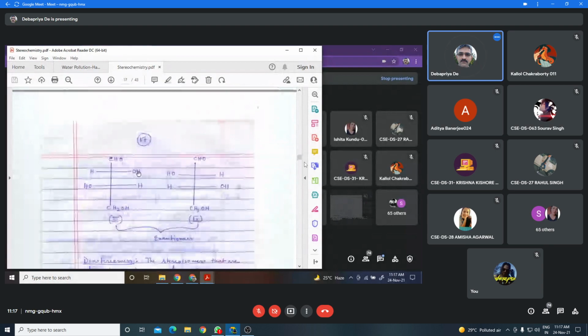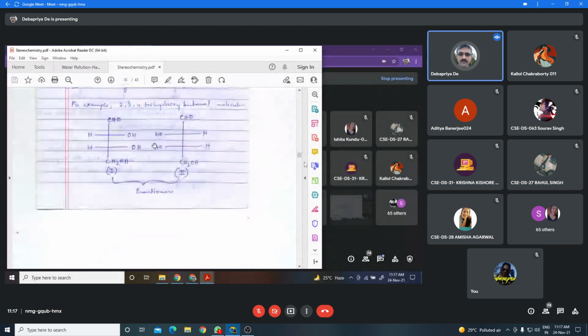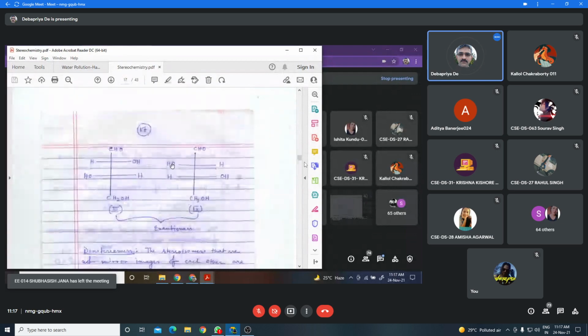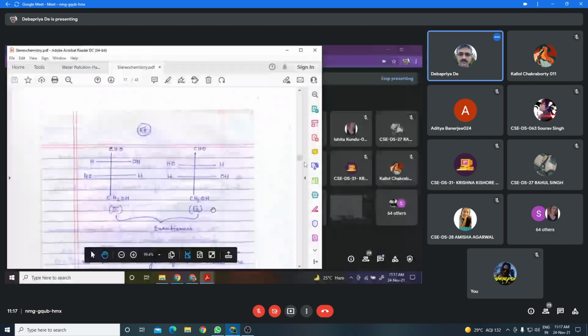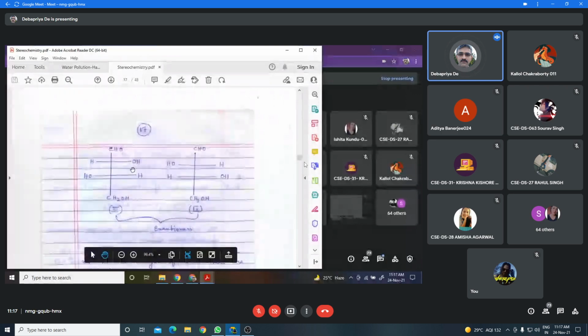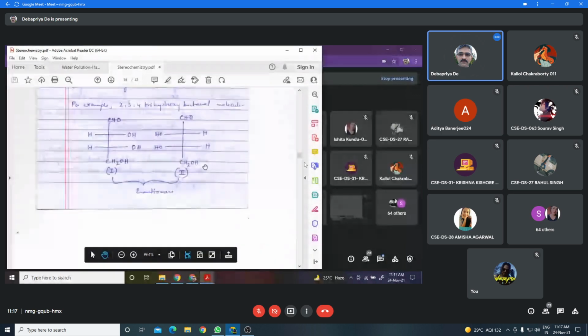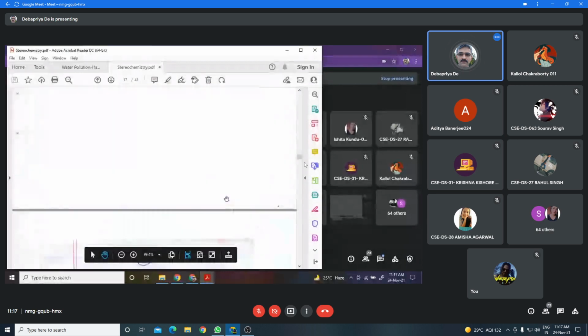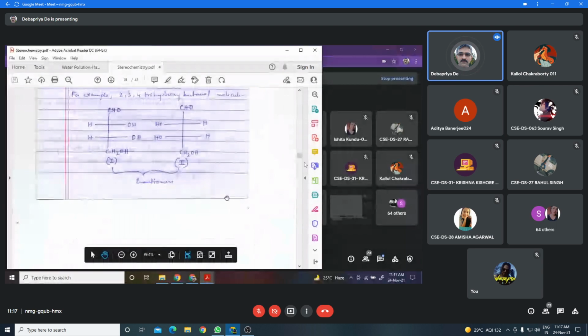Similarly, 1 has two hydroxyl groups on the same side of the vertical line, and 4 has them on opposite sides. They are also not mirror images, so 1 and 4 are diastereomers. Similarly, 2, 3 and 2, 4 are also diastereomers. Diastereomers are stereoisomers that are not mirror images of each other.